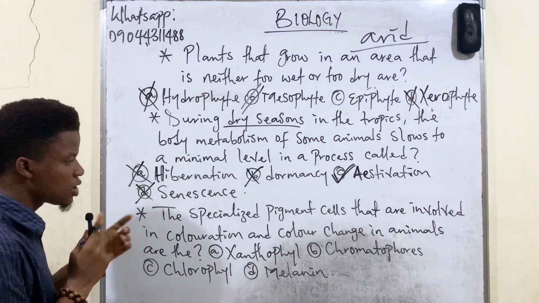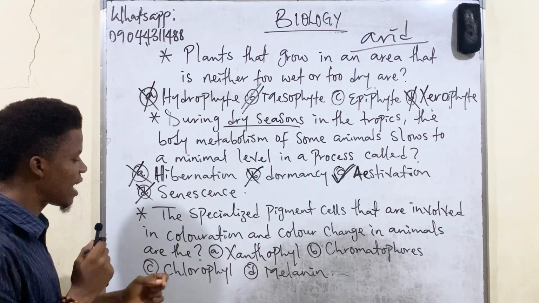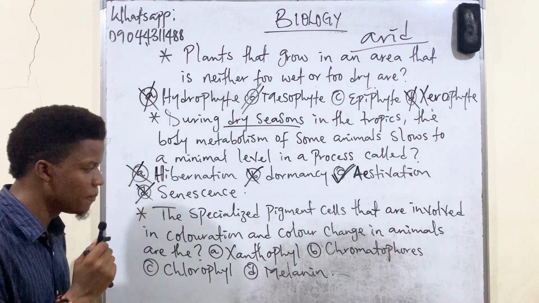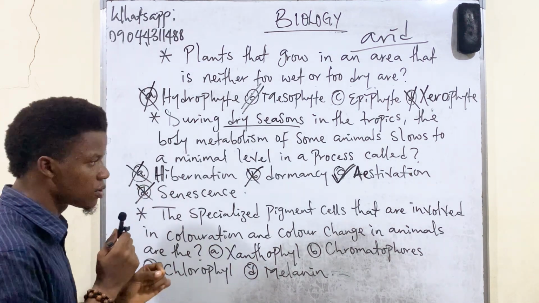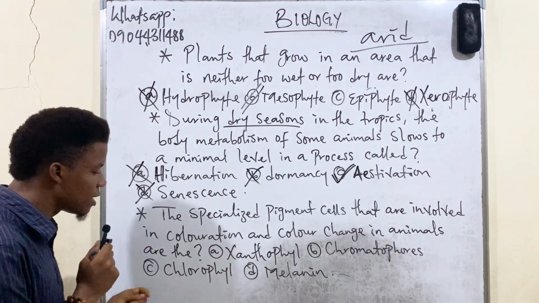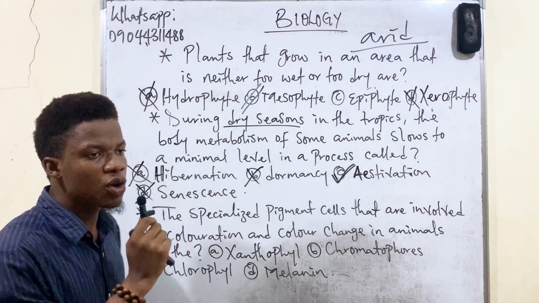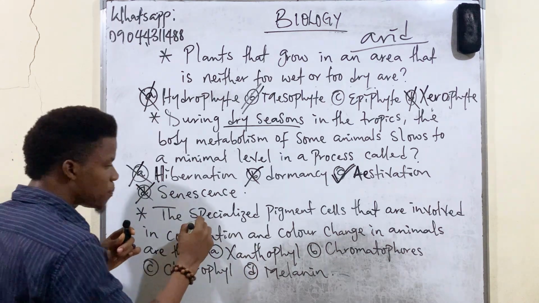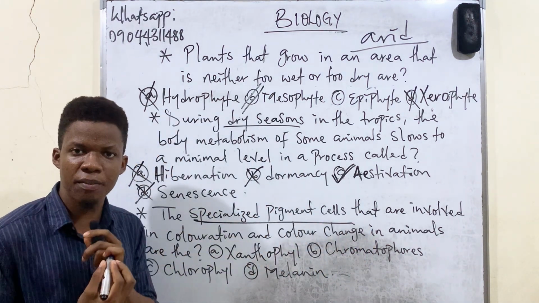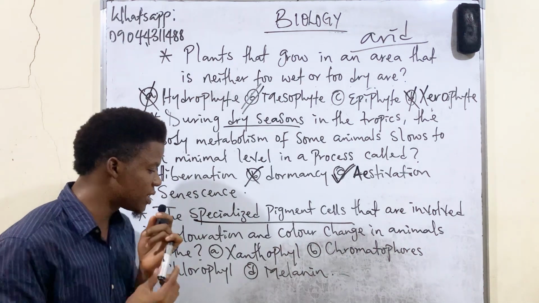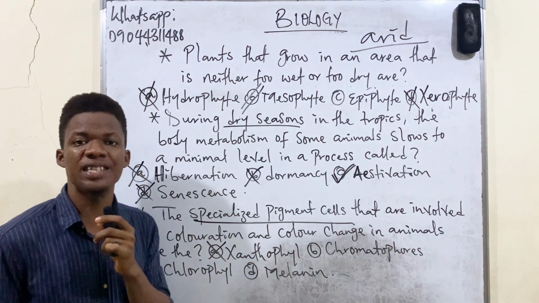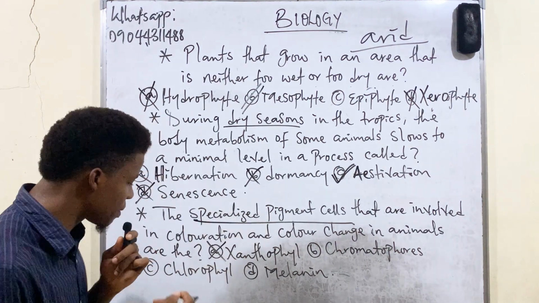Then lastly, the specialized pigment cells that are involved in coloration and color change in animals are what? The question here says specialized pigment cells. Now xanthophyll is not a pigment cell. Xanthophyll is a pigment, not a pigment cell.